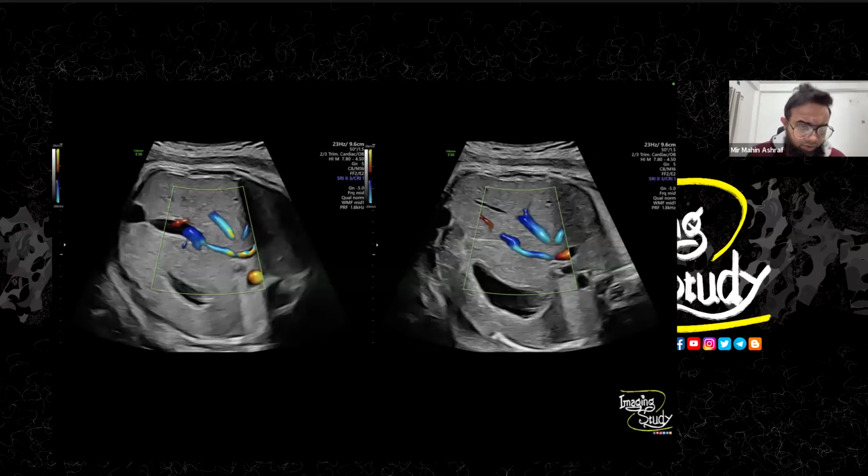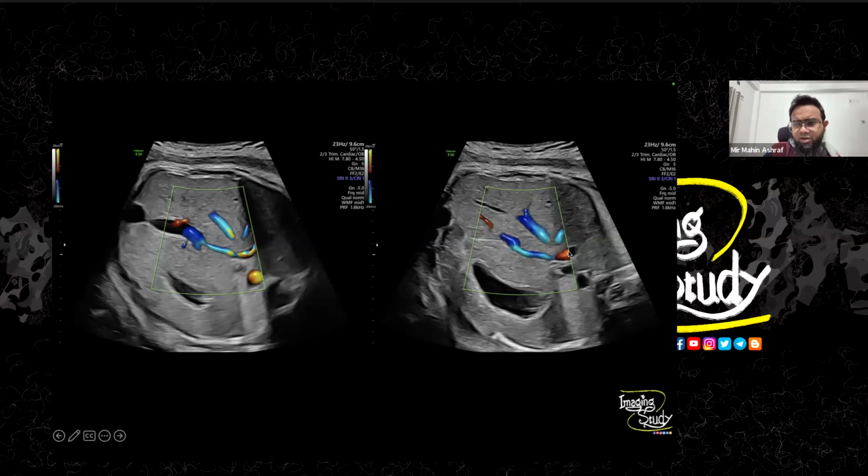Now let's look at another view. Here, the ductus venosus is connecting the umbilical vein to the inferior vena cava. On ultrasound, we can see the aorta here. This is the aorta. This is the inferior vena cava. So we can also search for the communication between the inferior vena cava and the umbilical vein. Here you can see this is the umbilical vein, and there is a tiny little tract which is going to the inferior vena cava.